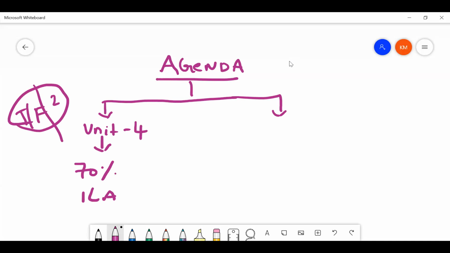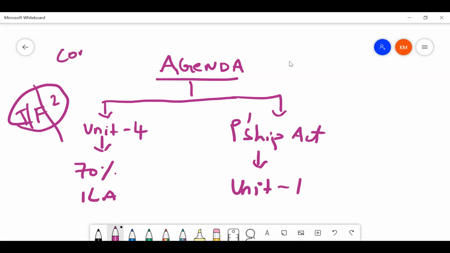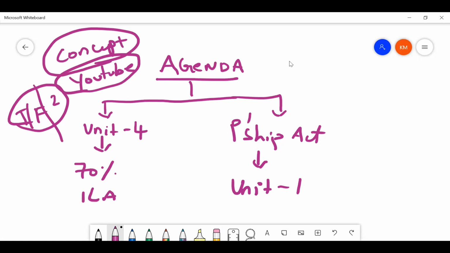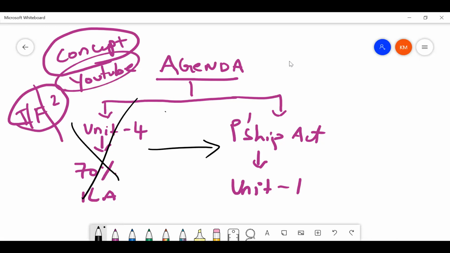Once that is completed, we will proceed to Partnership Act. And today we will discuss questions from Unit 1 of Indian Partnership Act. Again, the concept videos, quick, crisp summary videos I have shared in the group, the YouTube link. You can use that for revision or you can read your own notes. So we'll quickly get started with the questions. First, we'll knock off Unit 4 and then we'll proceed to Partnership Act. Today's class should take roughly about 1 hour 30 minutes only because we have only 2 set of questions to do. So let's start this.